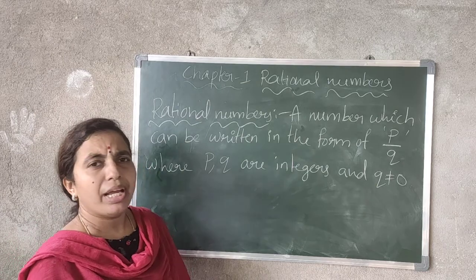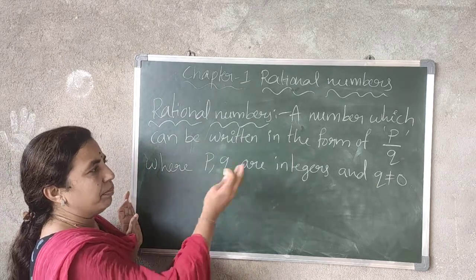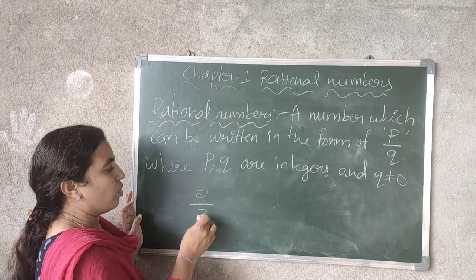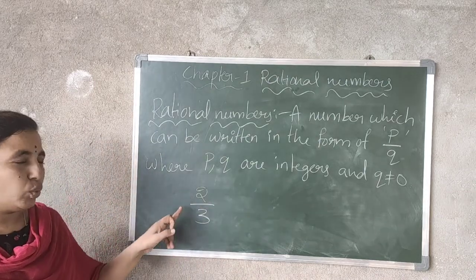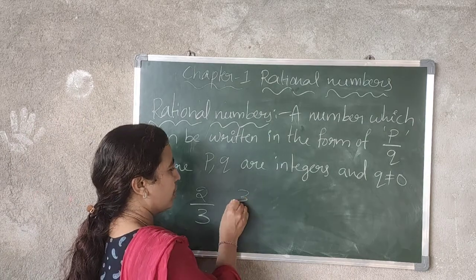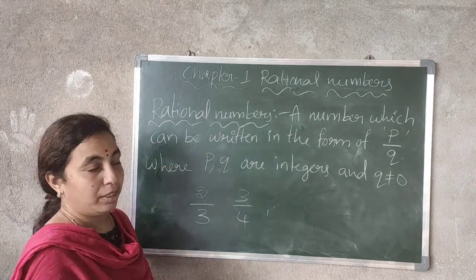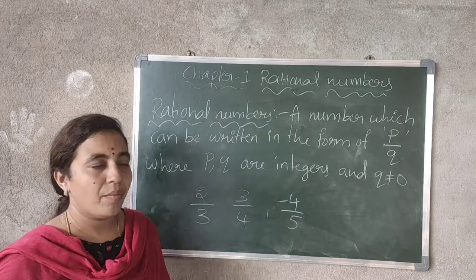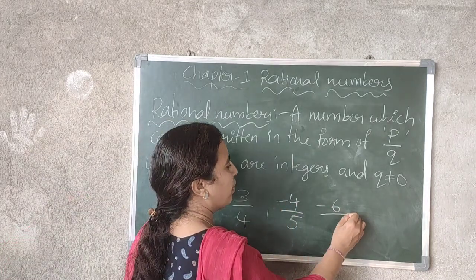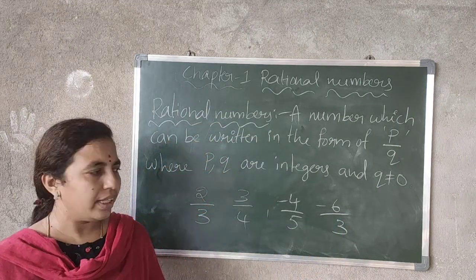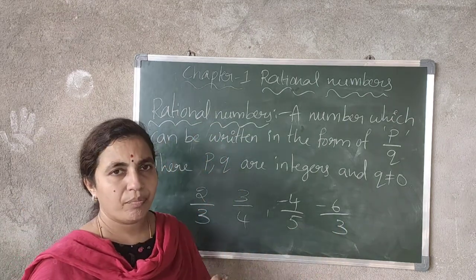How are we saying p by q? Two integers, p and q, must be integers. 2 is an integer and 3 is an integer. Now the numbers which can be written like this: 2 by 3 is a rational number, 3 by 4 is also a rational number, minus 4 by 5 is also a rational number, and minus 6 by 3 is also a rational number. These are all rational numbers.